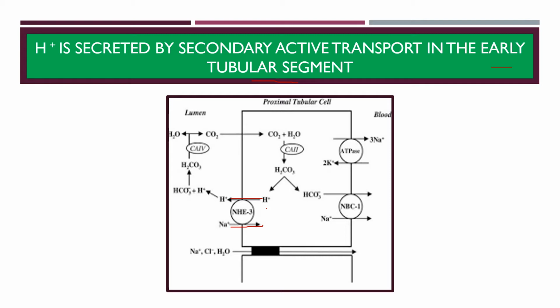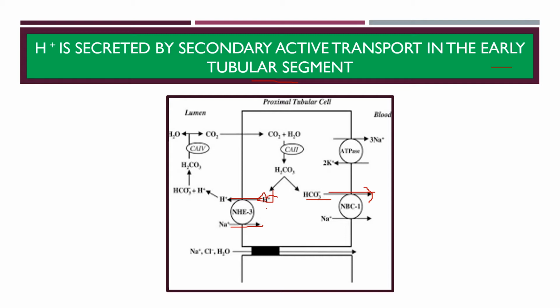Now we know that this is the method by which H plus will be secreted. Now what will be the fate of this HCO3 minus? The HCO3 minus that is generated in the cell moves downhill across the basolateral membrane into the renal interstitial fluid and then into the peritubular capillary blood.